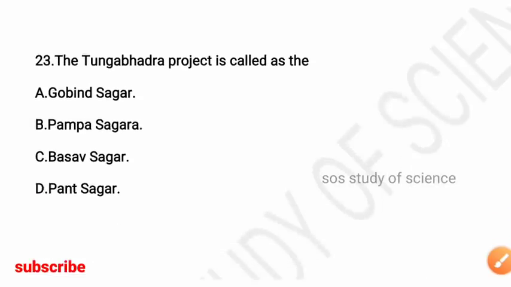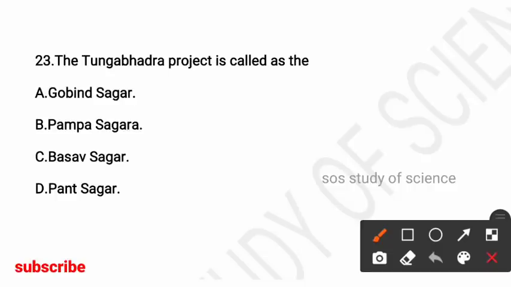Next question, the Tungabhadra project is called as the Gobind Sagar, Pampa Sagar, Basav Sagar, Pant Sagar. So here the right answer is option B, Pampa Sagar is the other name for Tungabhadra project.